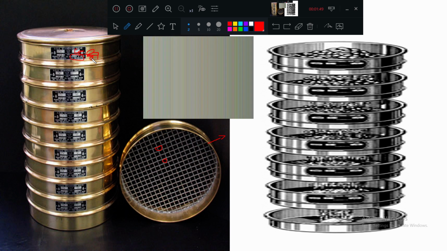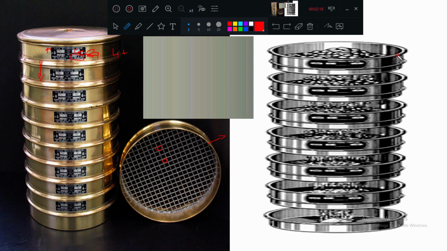The particles which have size less than 4.75 will pass. I hope you have understood this point. If the sieve size is 4.75, when you conduct the sieve analysis, the particles whose size is more than 4.75 will be retained, and particles whose size is less than this sieve size will pass.